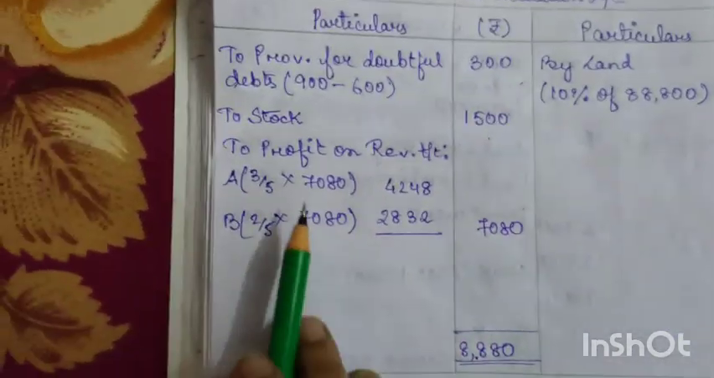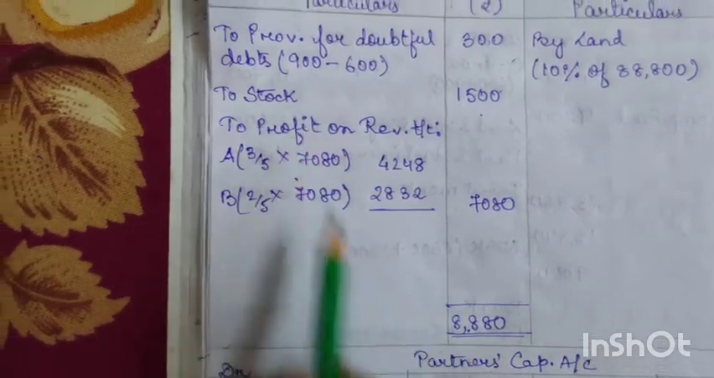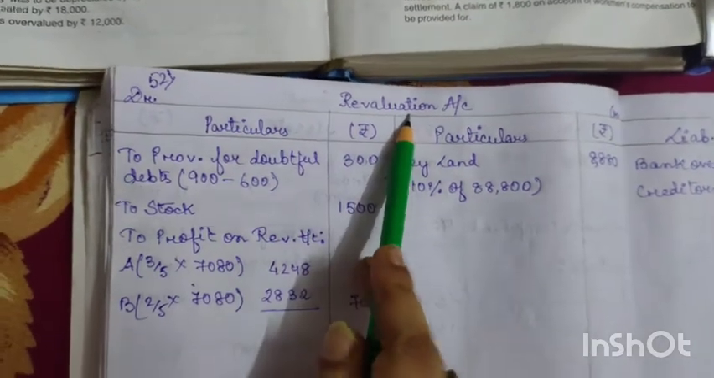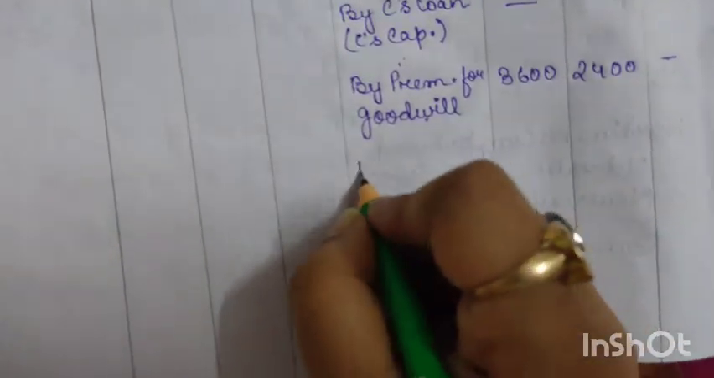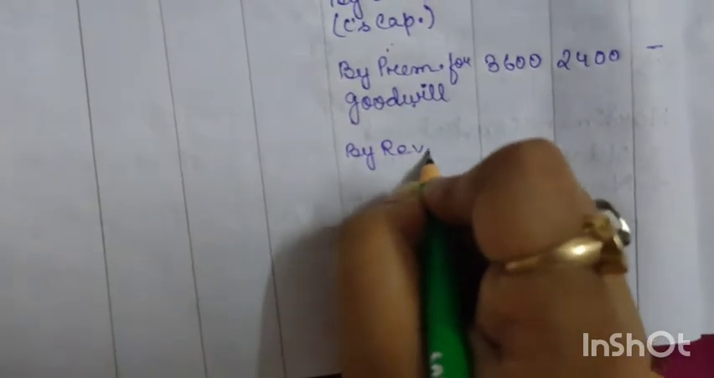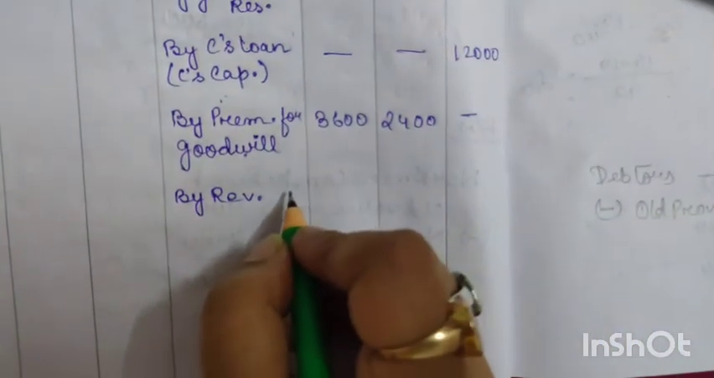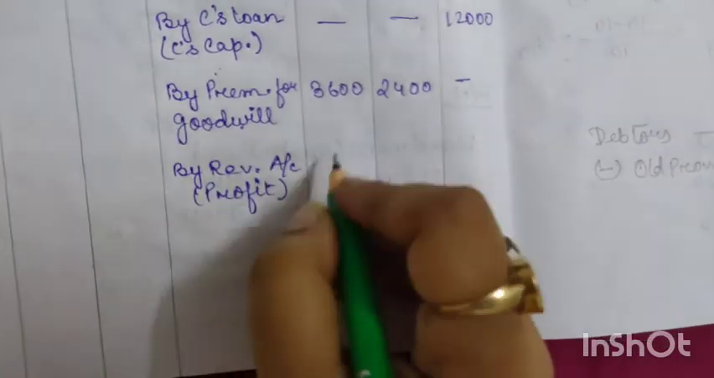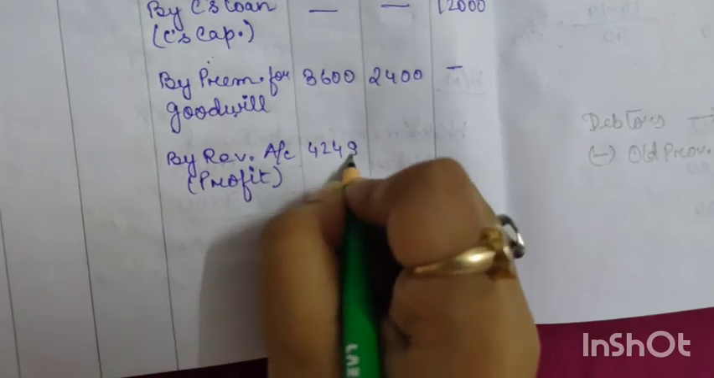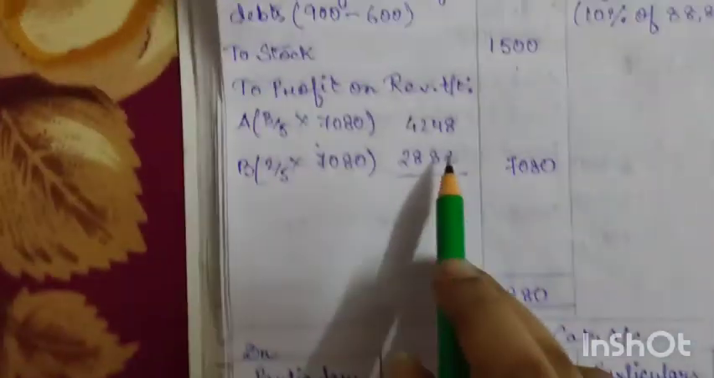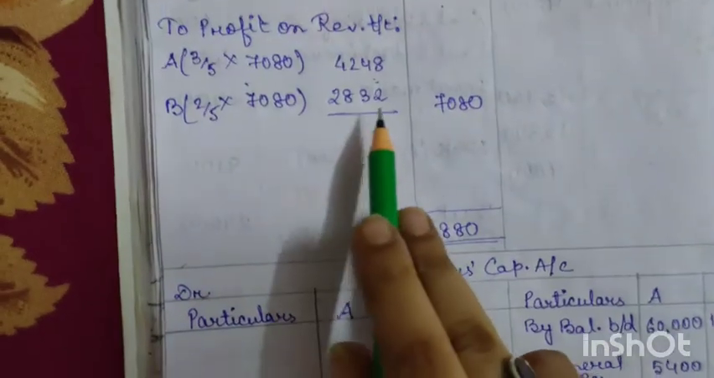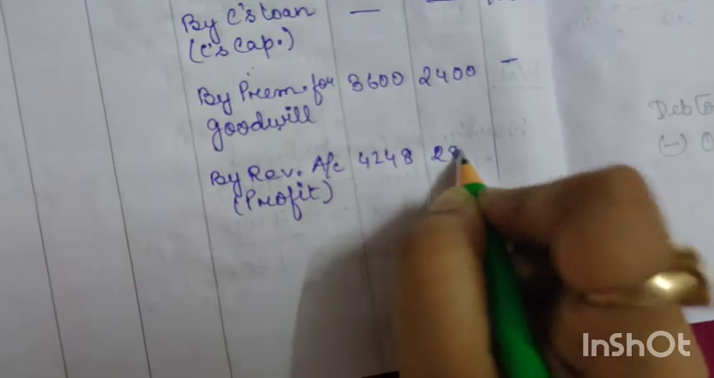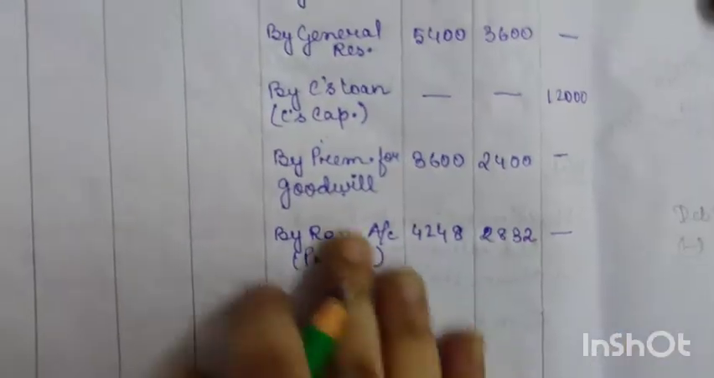So now the profit in the capital account will become, by, we have got the profit under revaluation account, so it will be by revaluation account. Here it is profit, so we will write here 4248 in A's column, because A's profit was 4248 and B's profit is 2832. So in B's column we will write 2832. Okay, so this part is done.